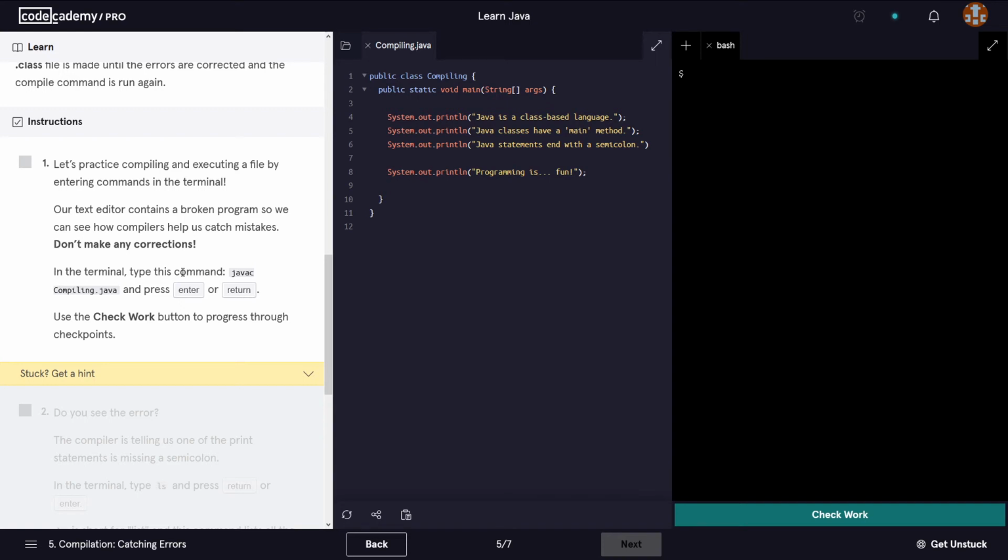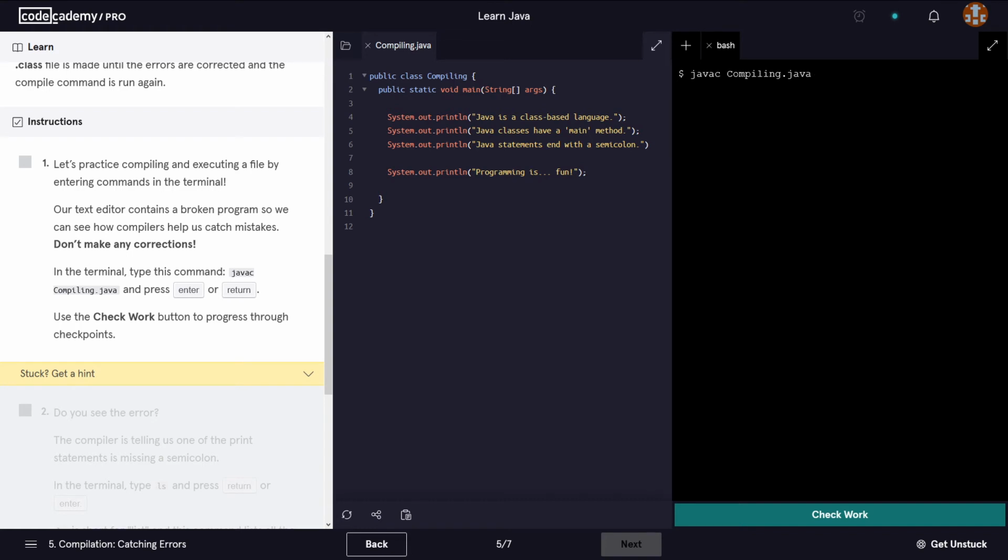In the terminal, type this command. So javac Compiling.java. Why Compiling.java? Because that is the name of our file. And javac is a command, it's a built-in command, okay? So javac Compiling.java.